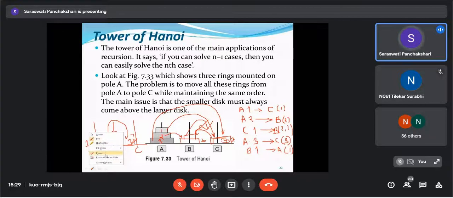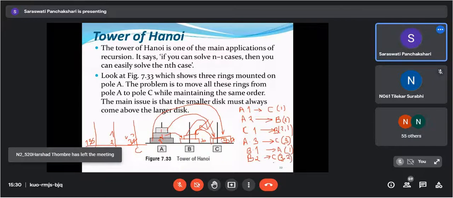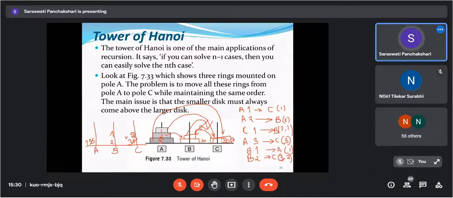From pole B, I'm going to move disk 2, and where am I going to move it? On pole C. And now what does your pole C contain? Already it has 3, and now it contains 2. So on this 3, there is another disk called 2. Getting everyone?